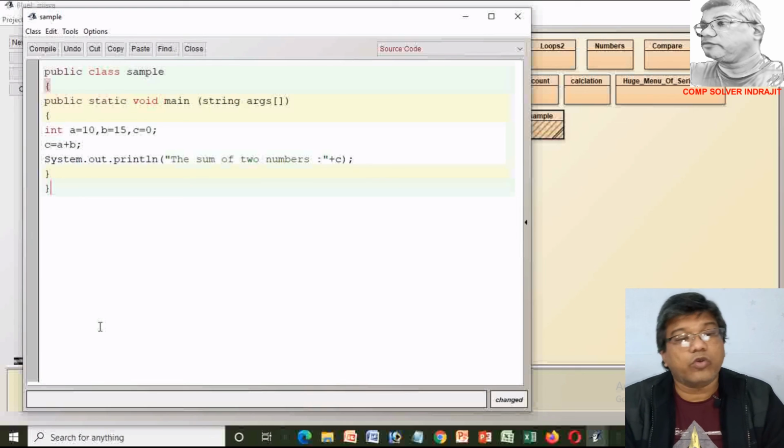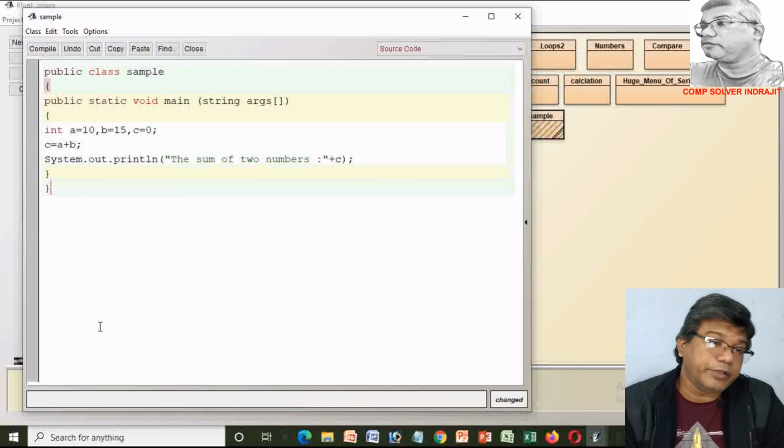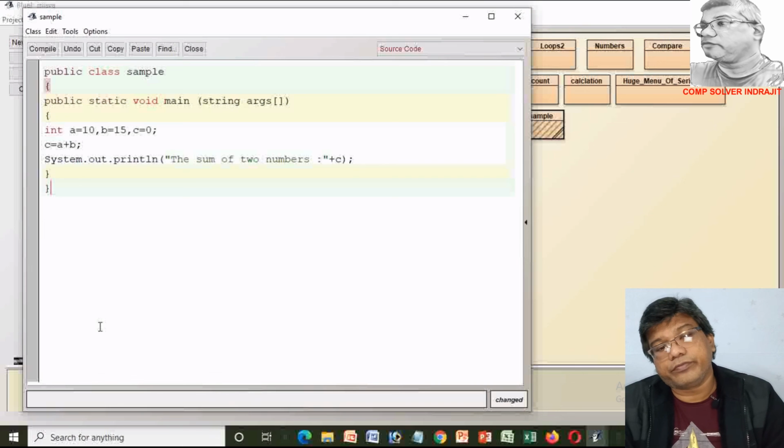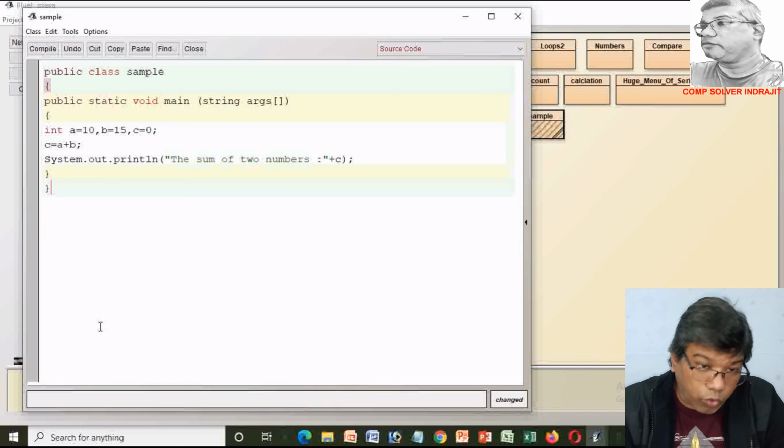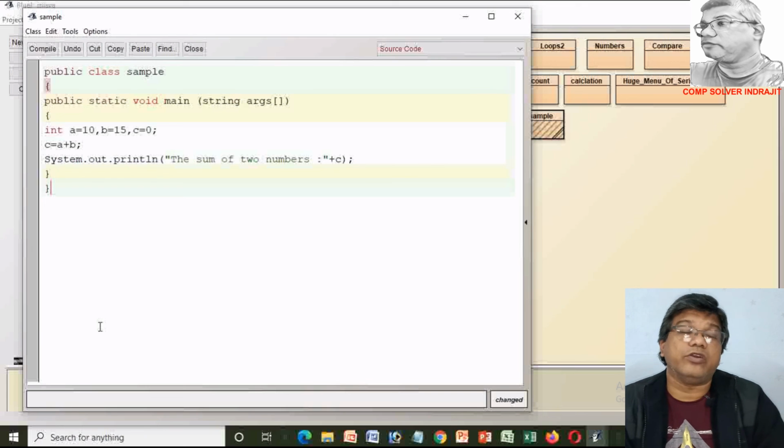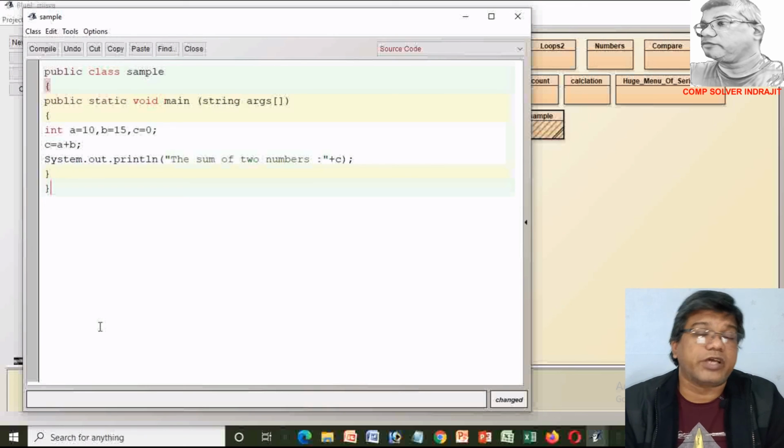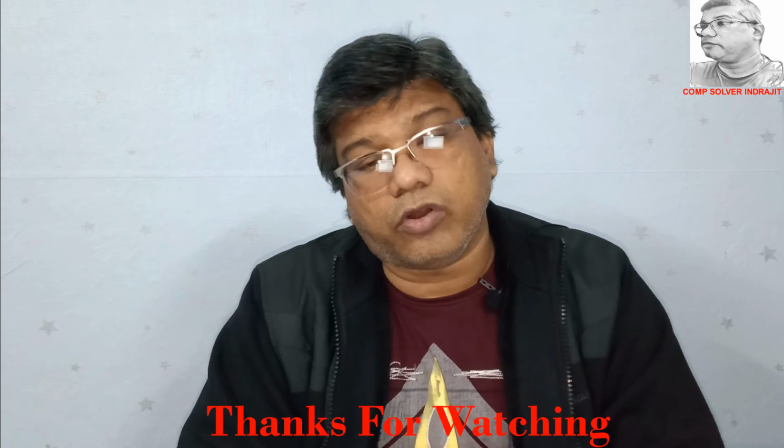After that we call the variable. In the previous program, we called the variable by using plus c. So to call the variable and display its value, we use the plus symbol.